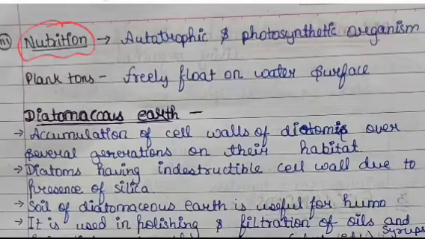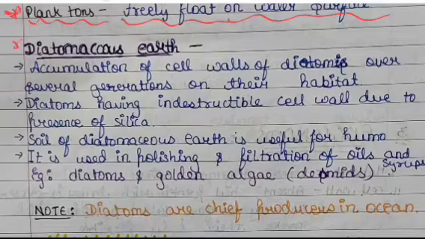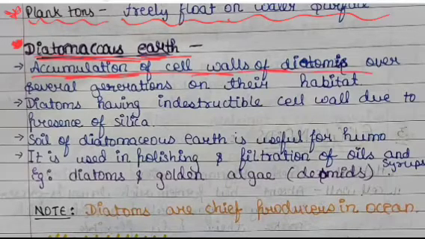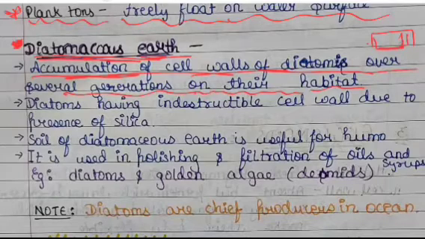Then coming to the most important topic, that is diatomaceous earth. Diatomaceous earth is the accumulation of cell walls of diatoms over several generations in their habitat. As we have discussed, the cell wall of chrysophytes is made up of silica, pectin and cellulose, right?